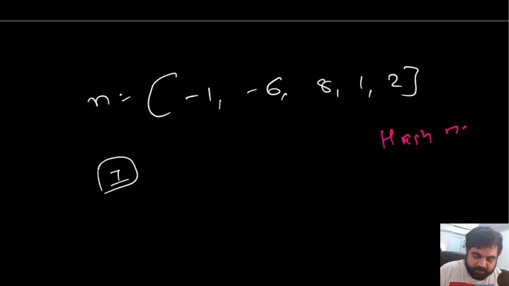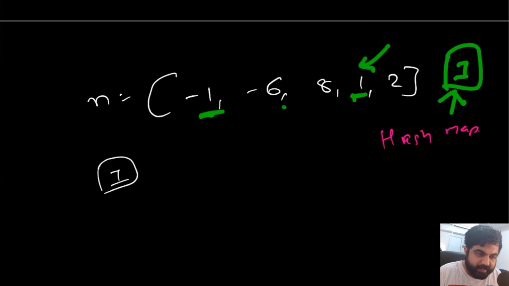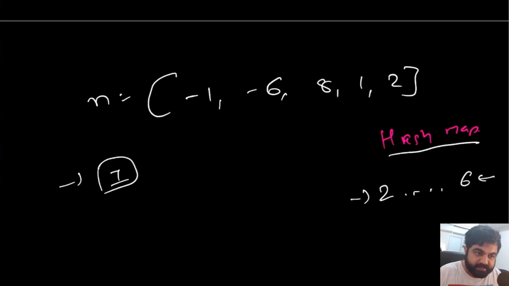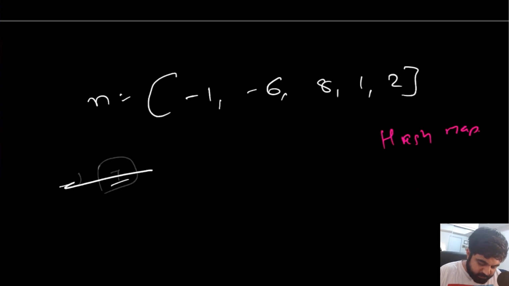And what we would do inside this hash map is, we will first try to identify whether 1 exists or not. If 1 is not existent, definitely we are going to return 1 as the first missing positive. That is going to be our answer, the most simple case scenario. But if 1 is present, then we are guaranteed that the first missing positive is going to be between 2 and 6. So any value that does not lie between 2 and 6, we can simply denote its value as 1 inside our hash map, and then we will do something tricky with our hash map. So let's apply this logic to our hash map.